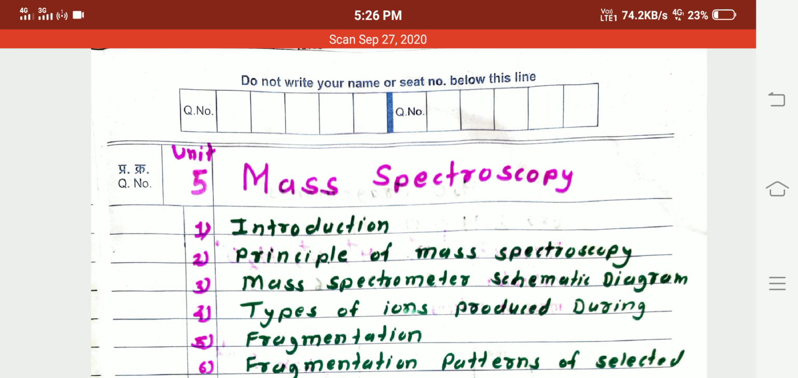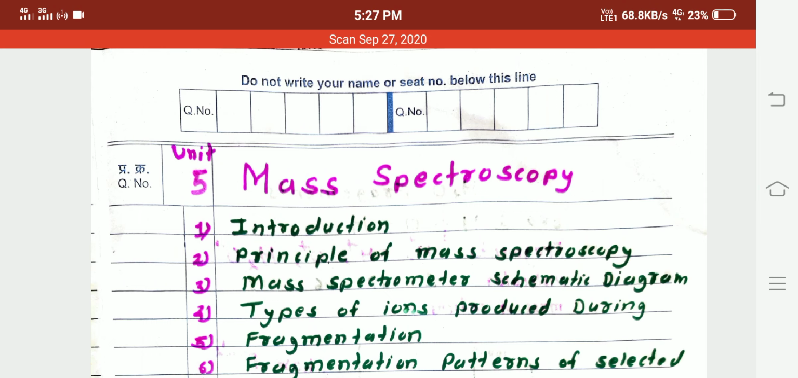Then using NMR spectroscopy we can determine the number of protons and the nature of the protons in the given organic compound. And in case of mass spectroscopy we can determine the molecular mass of any organic compound.